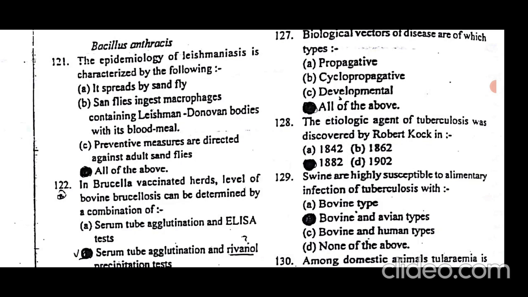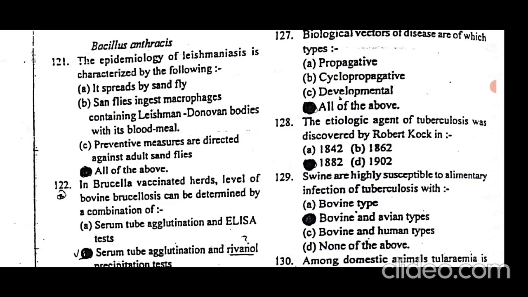The disease can be controlled by controlling sandflies, the vectors that can infect from human to human, dog to dog, and human to dogs. So they have to be controlled, and the killing of infected dogs is also a way to control leishmaniasis.